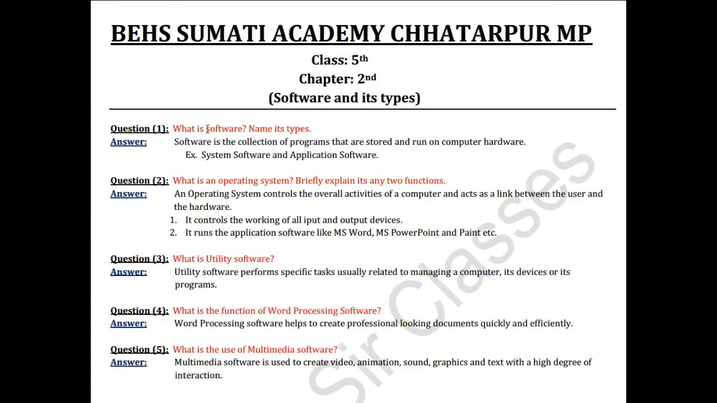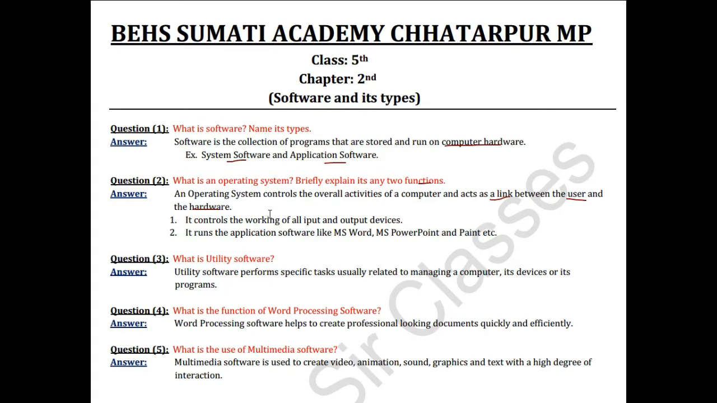So here the first question is, what is software? Name its types. The answer is, software is the collection of programs that are stored and run on computer hardware. The examples of software are, first, system software and second, application software. Next question. What is an operating system? Briefly explain any two of its functions. So what is an operating system? An operating system controls the overall activities of a computer and acts as a link between the user and the hardware.